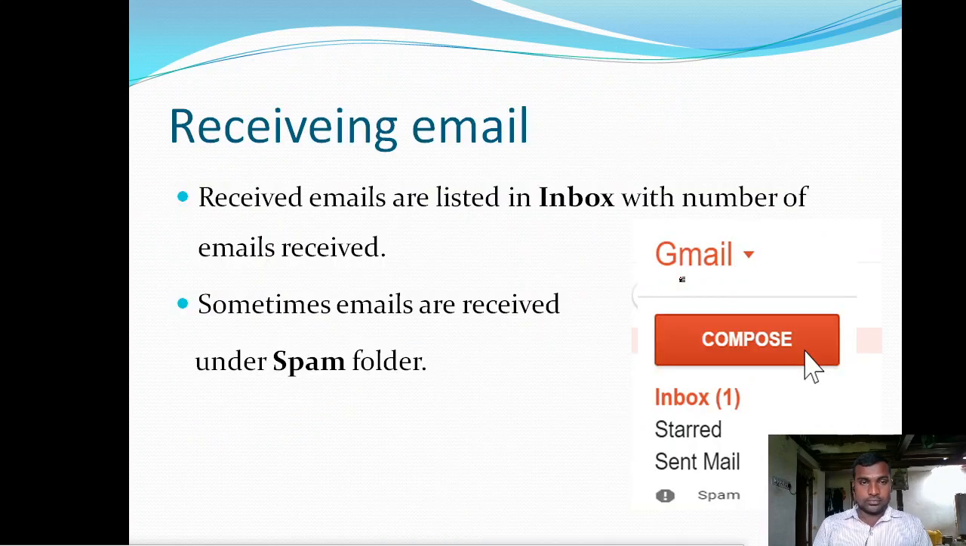And next, how to receive an email. When you receive an email, all the messages which are received come under this inbox folder. This represents the number of messages received. Here the number is 1, which means you have received only one message. So received emails are listed in the inbox with the number of emails received.